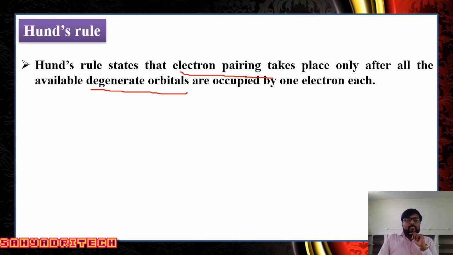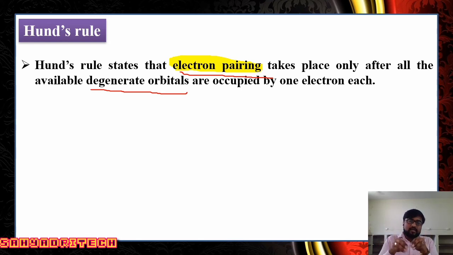We know that each orbital has the capacity of accommodating a maximum of 2 electrons. Two electrons means there must be pairing: one electron has clockwise spin, another anti-clockwise spin. Do both electrons enter at a time?